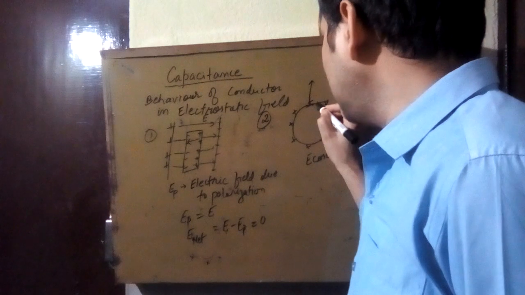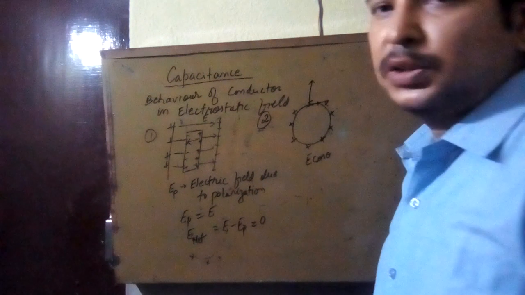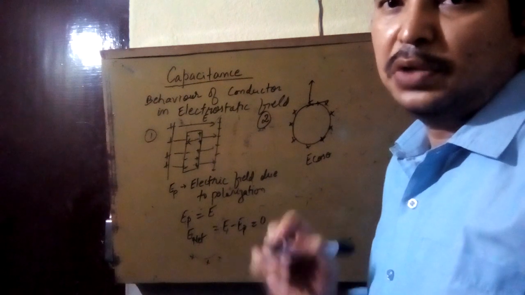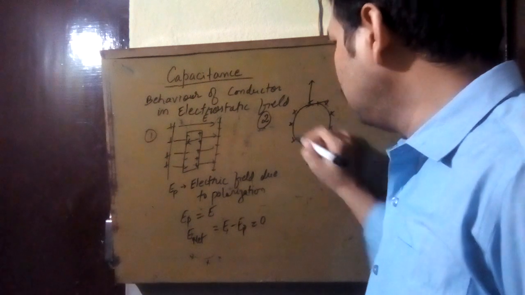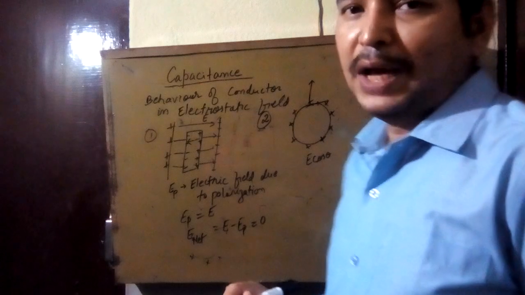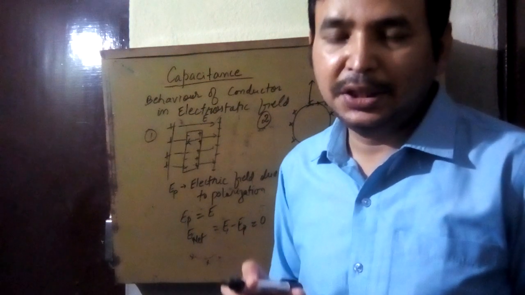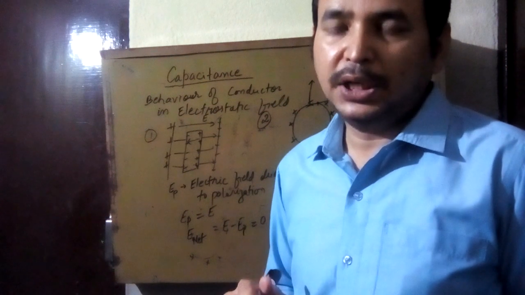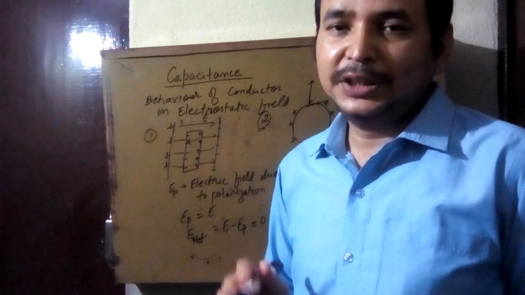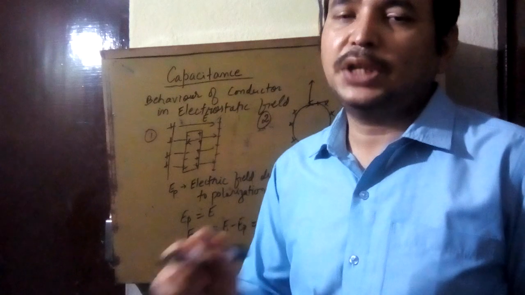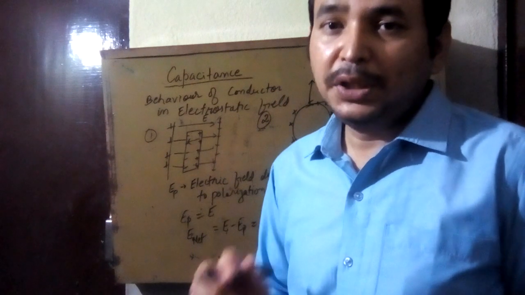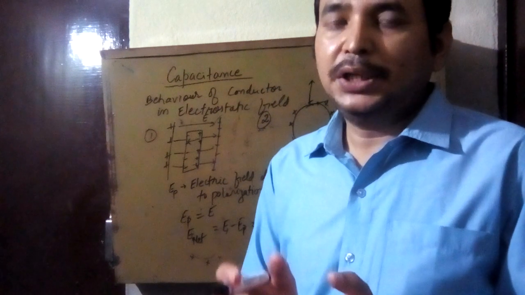Then this charge which is here will experience force by the formula F equals QE. Means the charge must move, but we have already considered that in static condition there is no movement of charge. If there is some component of electric field, there must be some surface current due to movement of charge. Means the charge cannot stop. But this is not happening.